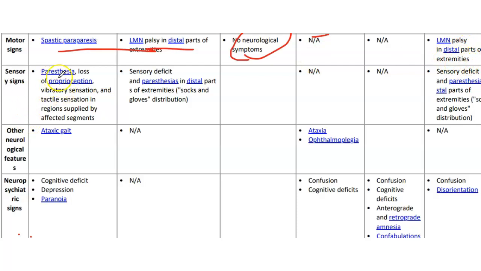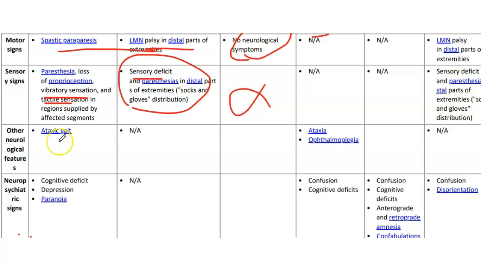Sensory signs: there will be paresthesia, loss of proprioception, vibratory sensation, and tactile sensation in the region supplied by the affected segment. There can also be sensory deficits and paresthesia in the distal part of the extremity, in a socks and gloves distribution. So these are the sensory findings in B12. There are no sensory findings in folate. And in dry beriberi, we have sensory deficit and paresthesia of the distal part of the extremity in a socks and gloves distribution.